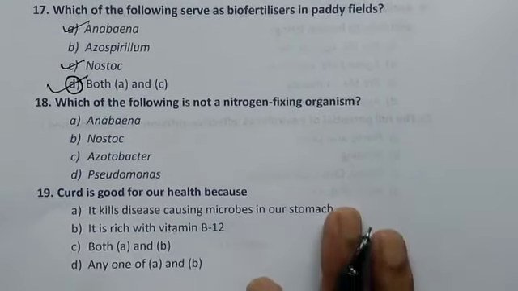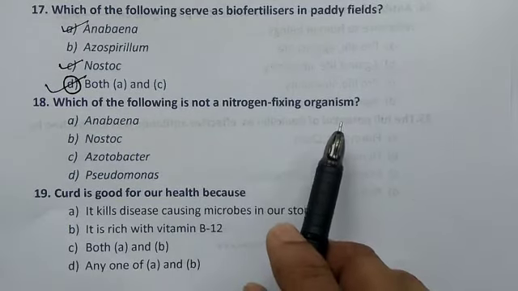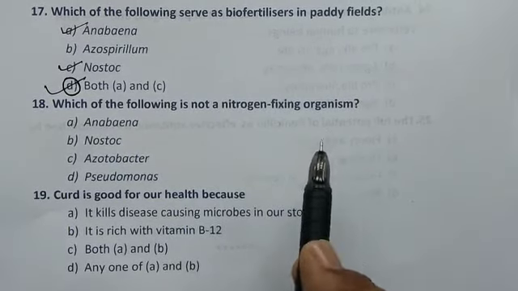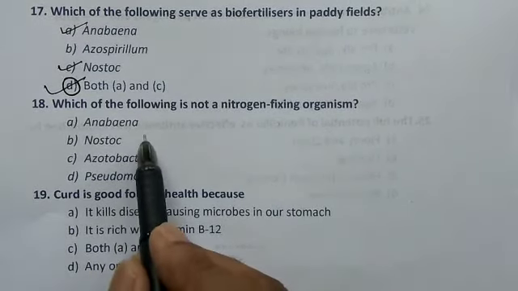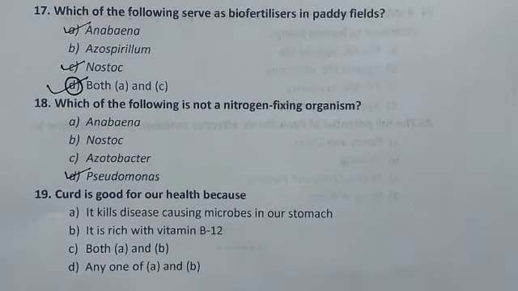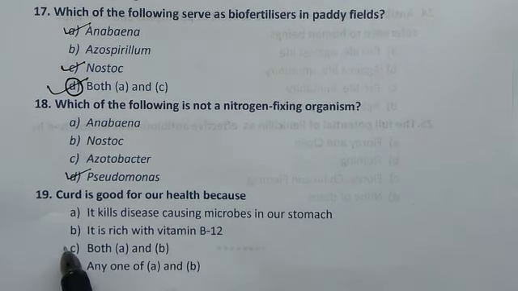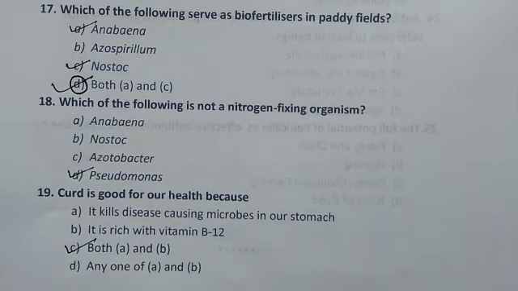Coming to 18th question. Which of the following is not a nitrogen fixing organism? Anabaena fixes, nostoc fixes, Azotobacter fixes, Pseudomonas does not fix nitrogen. Then, curd is good for health. We know that curd is good for health because why? It kills disease causing microbes in our stomach. Yes, this is correct. It is rich with vitamin B12. This is also correct. So both A and B are correct.